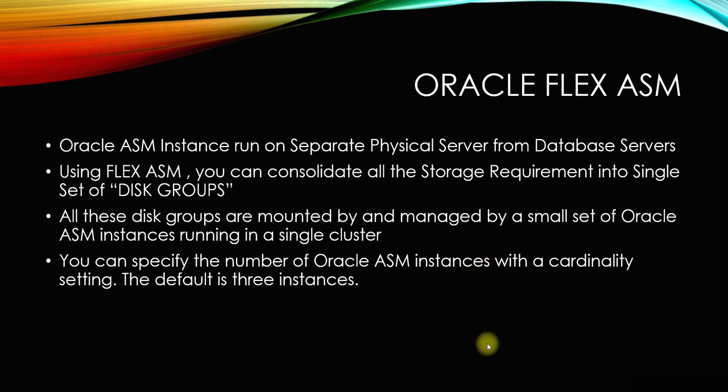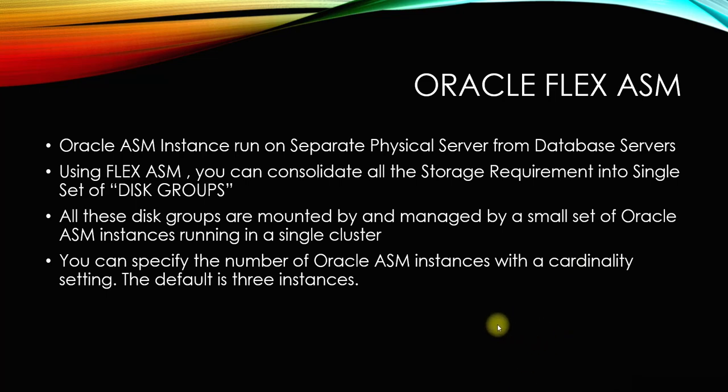Let's say we choose the cardinality, and I will come to the topic of cardinality. In Flex ASM we configure ASM on only 2 or 3 nodes, so ASM instances run on 3 nodes, and the 4th node, in a 4 node cluster, uses the ASM network to reach an ASM instance and connect to the database itself.